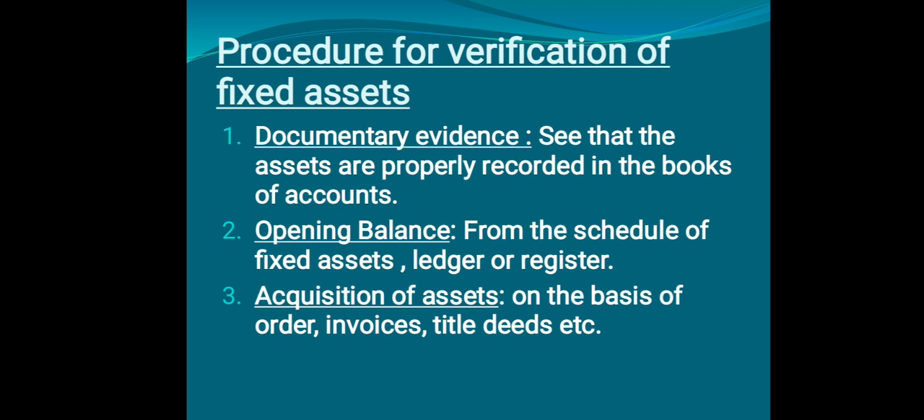Then acquisition of asset. You must check how the asset was acquired, on the basis of an order. Your order is for what? For your inventory, then invoices, then title deeds, etc. Title deeds for your land and machinery show whether the ownership belongs to the company or not. So he has to check the title over here.